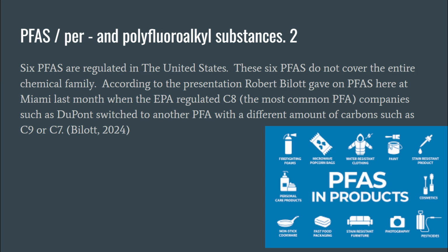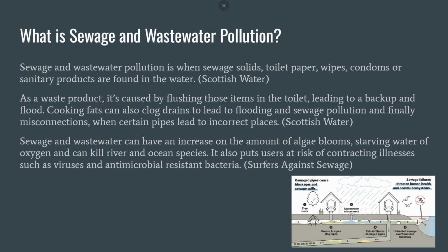What is sewage and water waste pollution? Sewage and water waste pollution is when sewage solids, toilet paper, wipes, condoms, or sanitary products are found in the water. As a waste product, it's caused by flushing those items in the toilet, leading to a backup and eventually flood. Cooking fats can also clog drains to lead to flooding and sewage pollution. And finally, misconnections, where certain pipes lead to incorrect places.